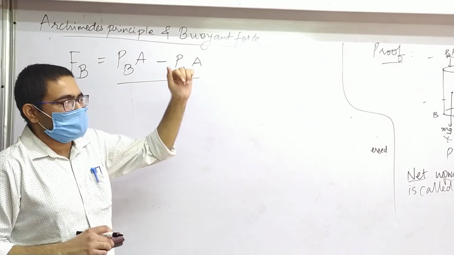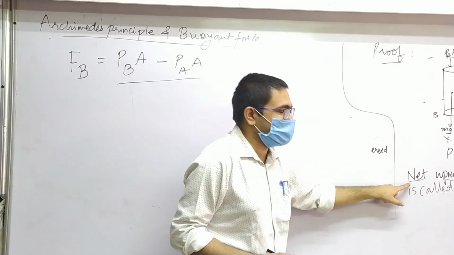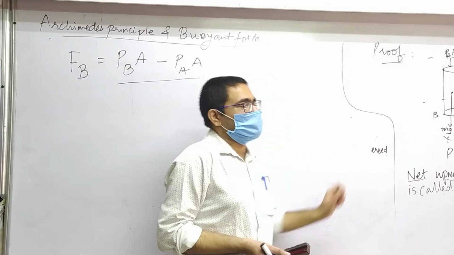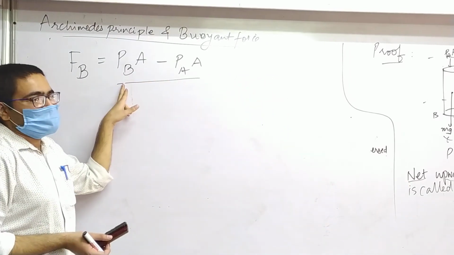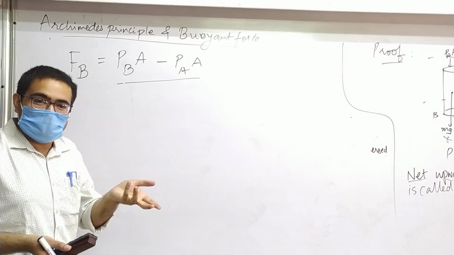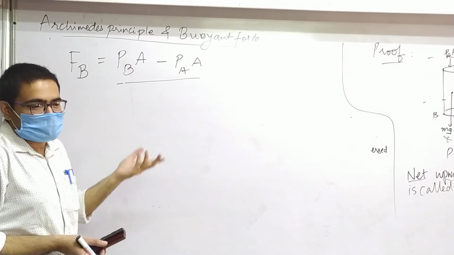PB times A upwards, PA times A downward. But there is a word net. Net means total. So you have to take total. So should we subtract or add?